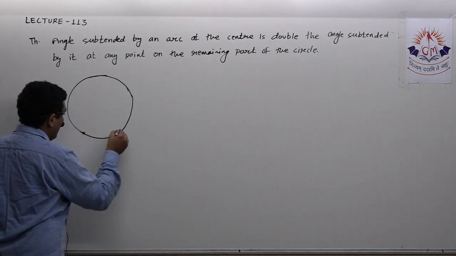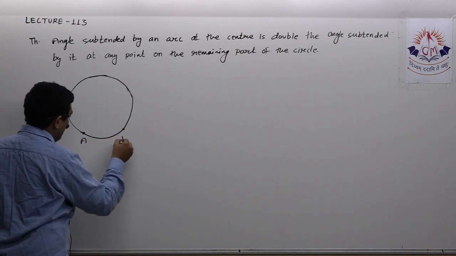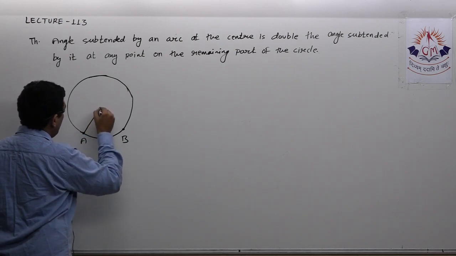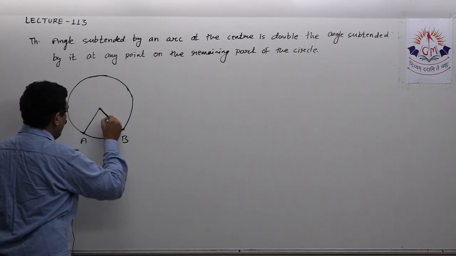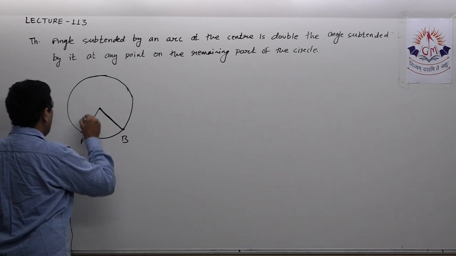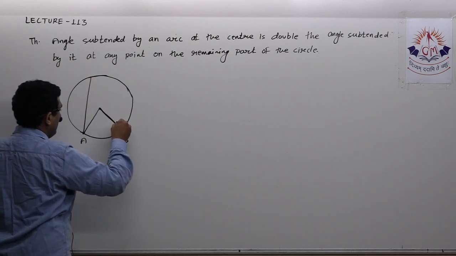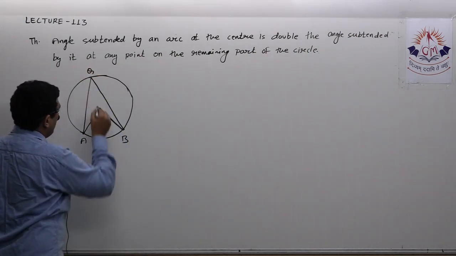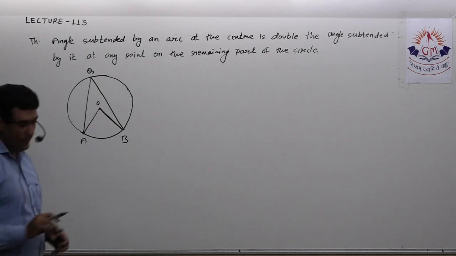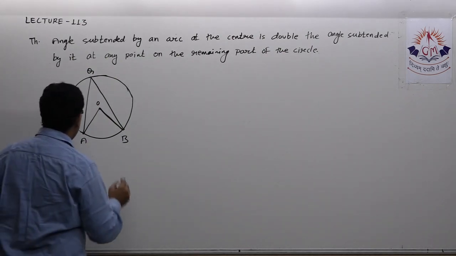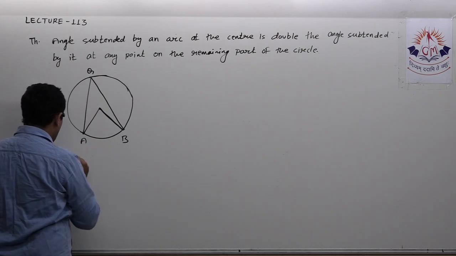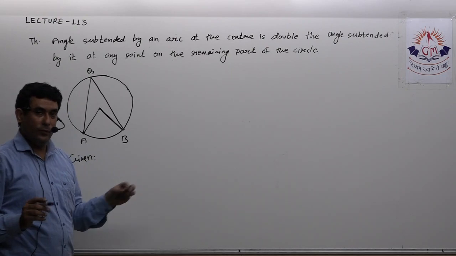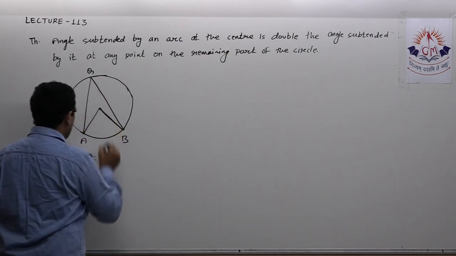Let the arc be AB, center of the circle is O, and angle subtended by this arc AB at the remaining part of the circle is angle AQB. Okay, so we have to prove angle AOB is twice angle AQB. Let us see how to prove this. First I will write given and to prove, then I will give you its proof in short, and then I will give you the detailed proof.